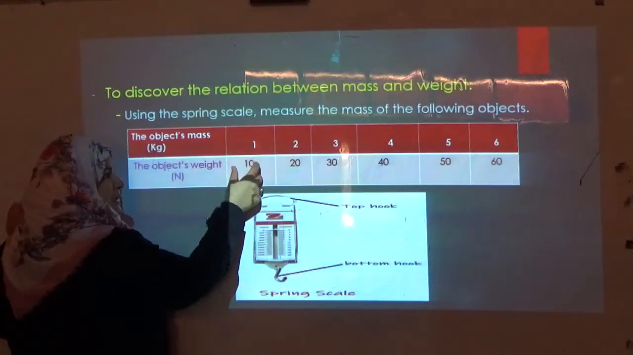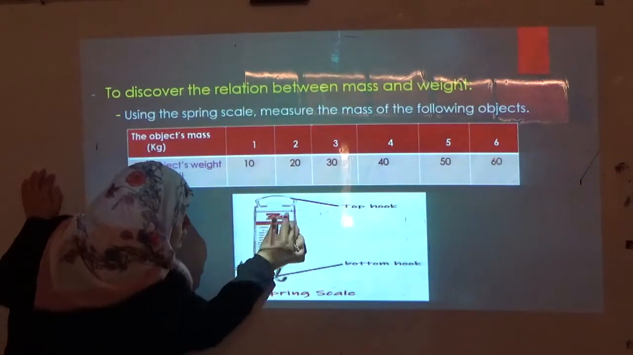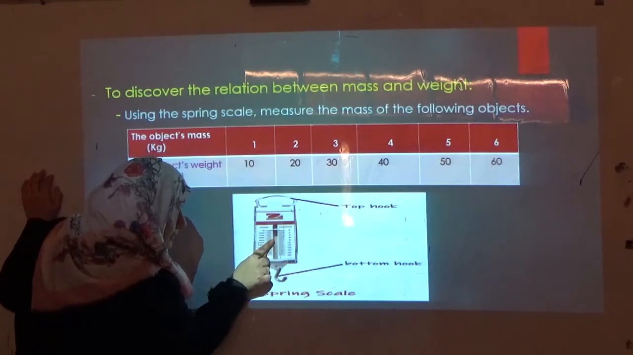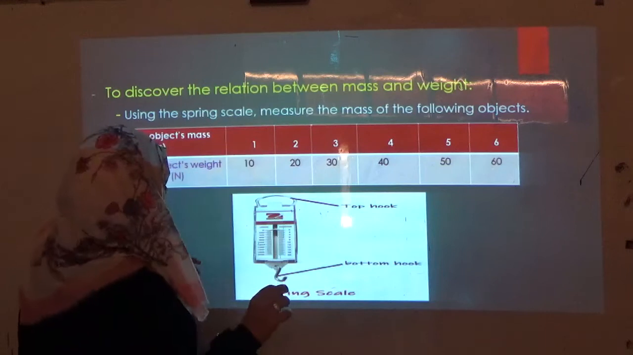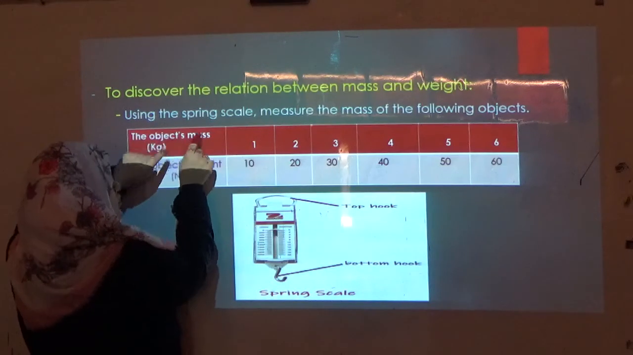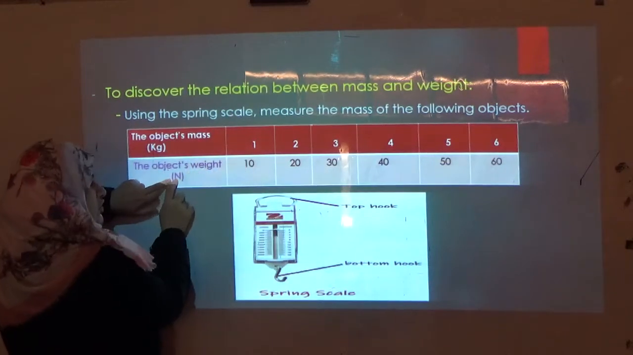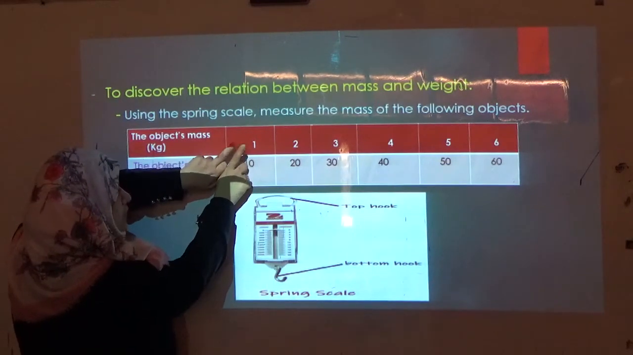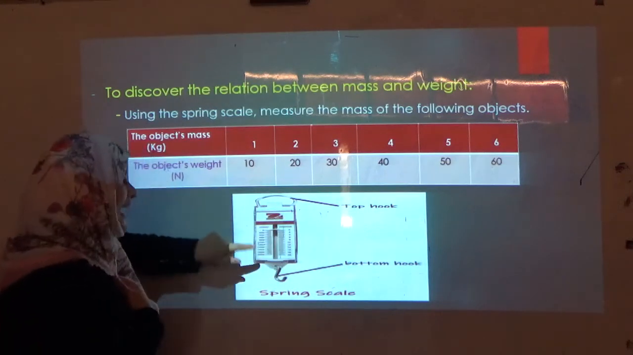How did you know this number? From the spring scale. Just put the object here, the pointer will be pulled down and stop at a certain number. I just record the number here. I take the number and write it here. So, for an object of a mass equal to 1 kilogram, its weight will be 10 Newton. The pointer of the spring scale stopped at 10 Newton.